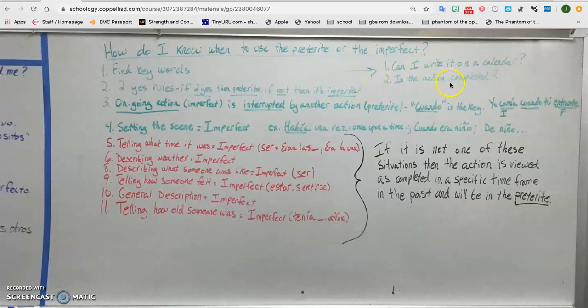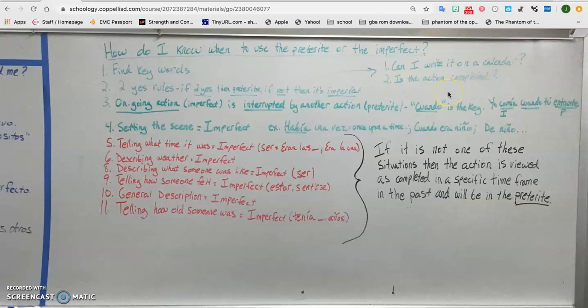So let me give you an example in English, okay? Yesterday, I was running. Okay, so can I write that on a calendar? You go, yes. It happened yesterday. I can put that on a calendar. But is the action completed? I was running. No, not really. We don't get any hint that it's completed. It could still have been going on. So I'm going to use the imperfect of to run. I'm going to change it to yo corría.